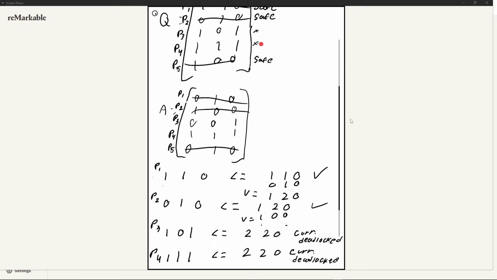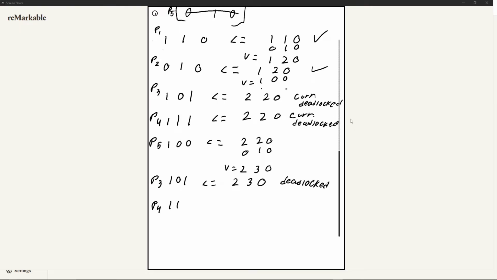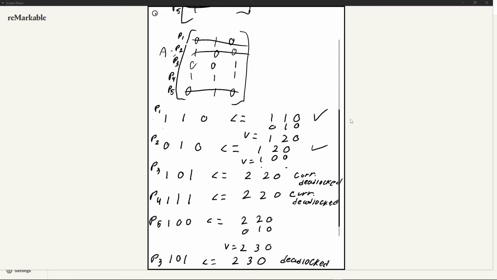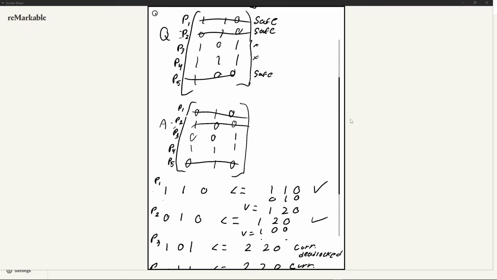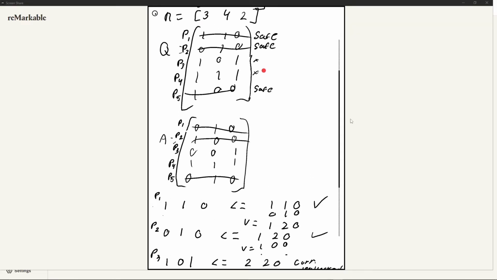We don't say for sure that it's deadlocked, because who knows, this might change. So let's check P4, which I believe is 1, 1, 1. Is it less than or equal to 2, 3, 0? No, that's not less than or equal to. So now that we've gone through all the processes, we've determined what works and what doesn't. After going through these two, these are all that's left. They're still deadlocked. We can mark process 3 and process 4 as deadlocked.